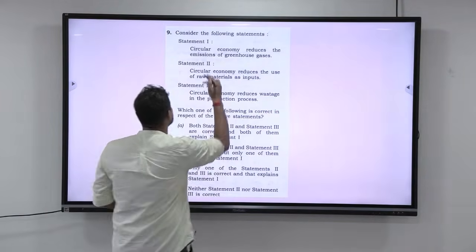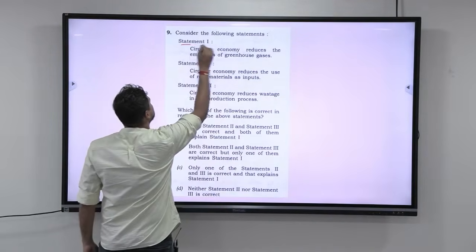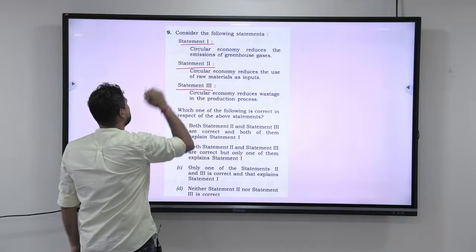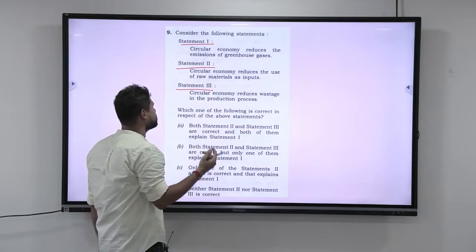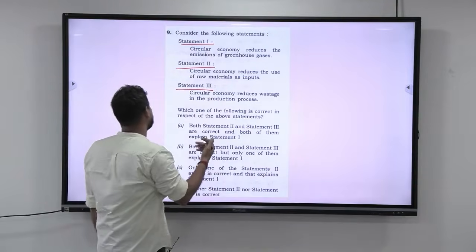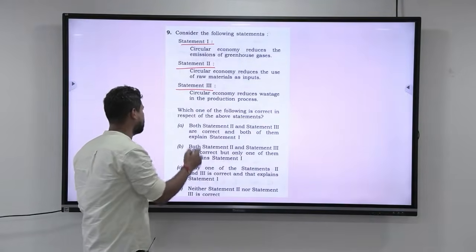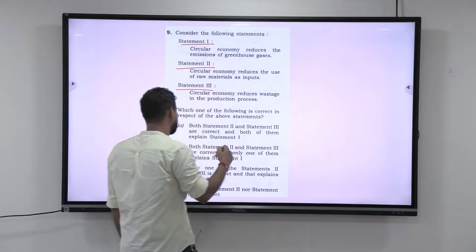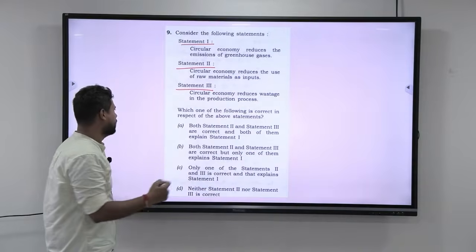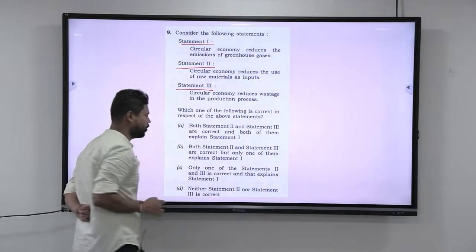First, let me read out the question. Consider the following statements. You have 3 statements. Statement 1 is circular economy reduces the emissions of greenhouse gases. Second statement, circular economy reduces the use of raw materials as inputs. Third statement, circular economy reduces wastage in the production process. Okay. Now look at this. Which one of the following is correct with respect to the above statements?